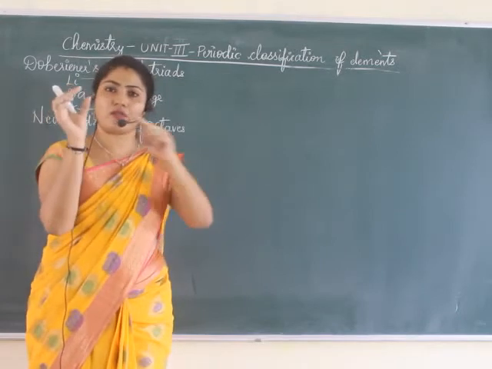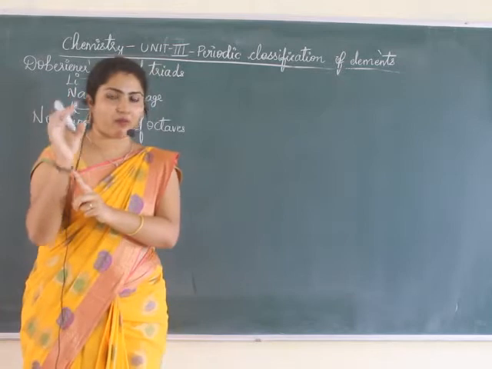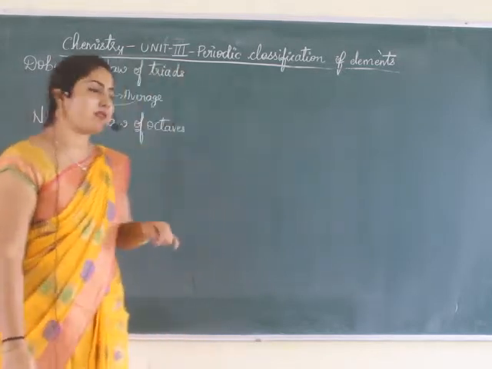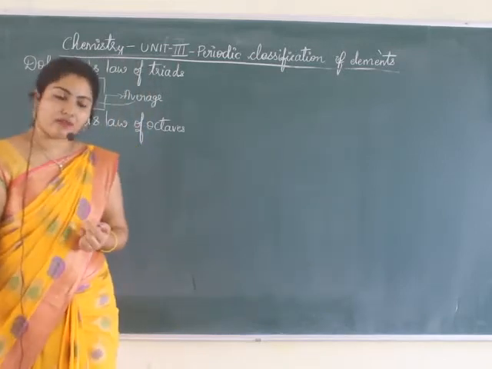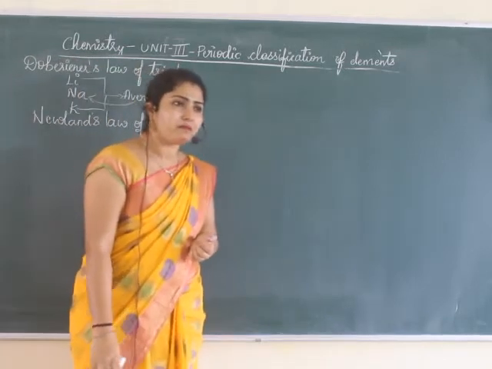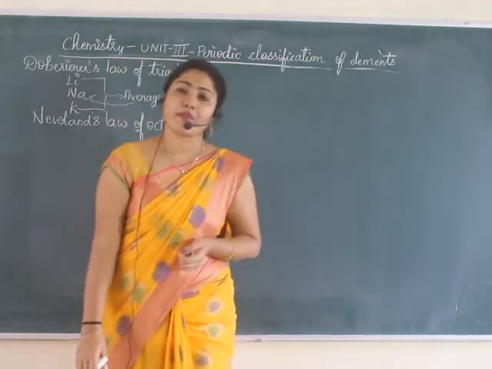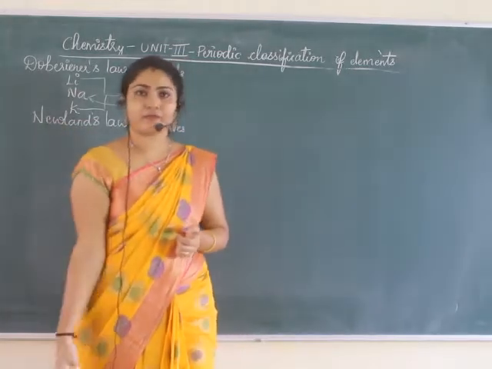So first element 1, 2, 3, 4, 5, 6, 7, then 8th will be placed under first one, so that first and 8th element will show similar properties. This was Newland's law of octaves. Why octave it was called is because it resembles music notes.